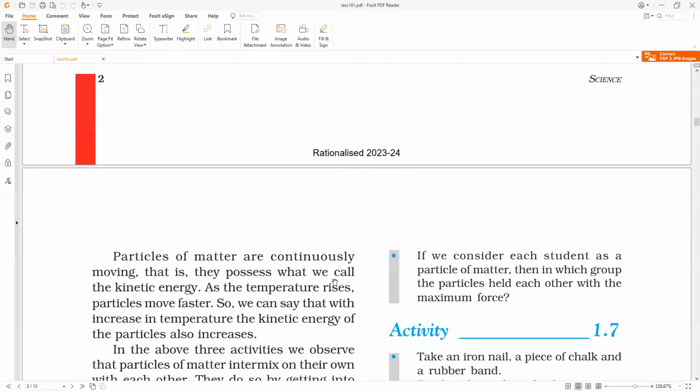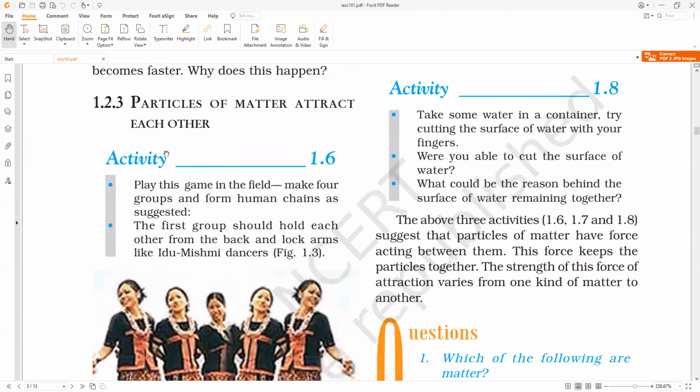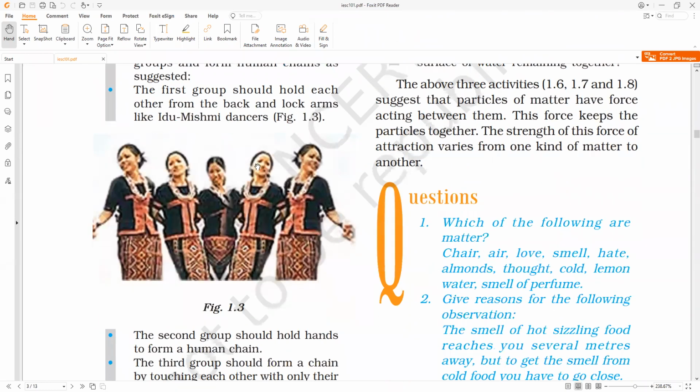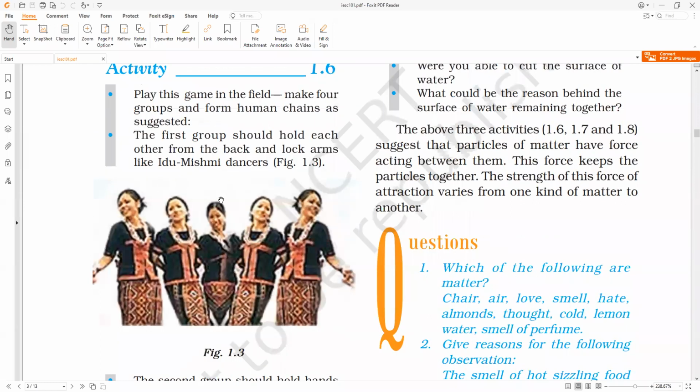So activity number 1.6: particles of matter attract each other. These are the girls, you can notice. They are actually a dance group. They are making the Bihu dancers, showing a strong force of attraction. So we can see that.